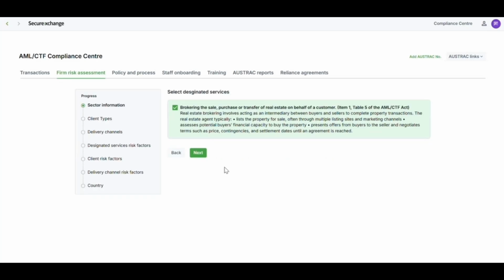At this point, our system will ask you a series of questions that are tailored specifically to address the core factors and concerns of the AUSTRAC legislation and starter packs. They're also designed for your agency to have a general understanding and awareness of each risk factor. To start the process, we'll start by selecting our designated service, and our only option will be real estate.